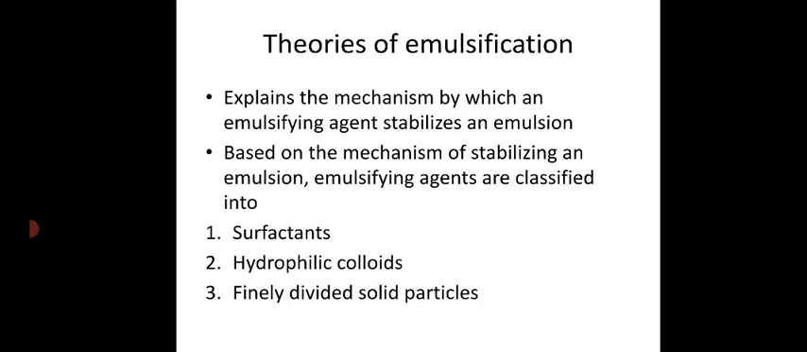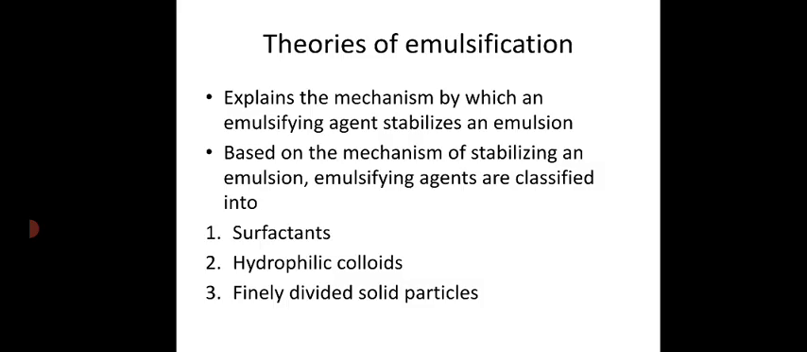Based on the mechanism of stabilizing an emulsion, emulsifying agents are classified into surfactants, hydrophilic colloids, and finely divided solid particles. There are many methods by which we can classify the emulsifying agents. Based on the origin, we can classify them as natural, semi-synthetic, synthetic, and inorganic. Based on the HLB value also, we can classify them according to the HLB scale of surfactants. And based on the charge, we can classify anionic, cationic, non-ionic, and ampholytic surfactants.